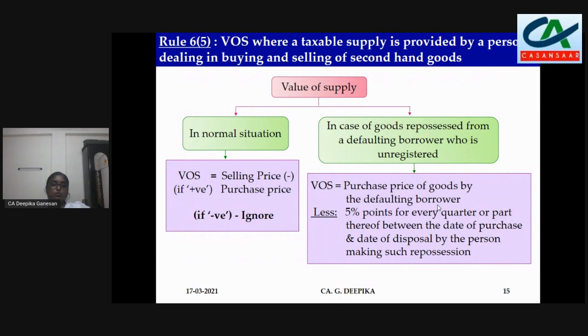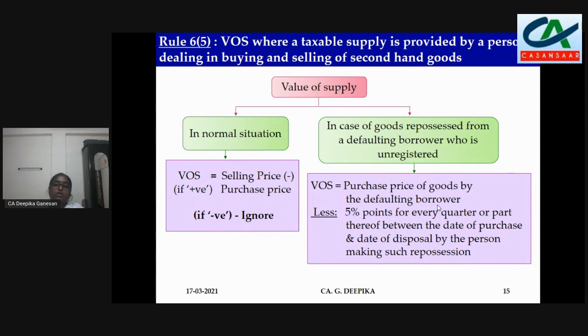Next one, Rule 32, Sub-Rule 5 of CGST Rules. Value of supply where the taxable supply is provided by a person dealing with buying and selling of second-hand goods. The normal situation is selling price minus the purchase price. You buy a second-hand product, do some repairs or some work and then sell it. You buy a second-hand car for 1 lakh, do some repair, painting, and all this, and sell it for 2 lakhs. So it is selling price minus purchase price, that is 1 lakh. On that, we have to apply GST.